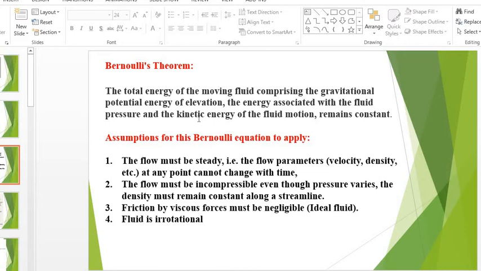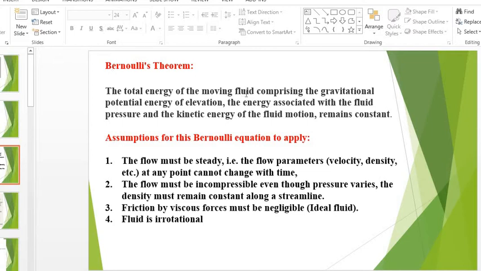Bernoulli's theorem. So who is Bernoulli? Bernoulli is one of the scientists. He has given a theorem. When water is flowing, about that fluid he said something. What is that?